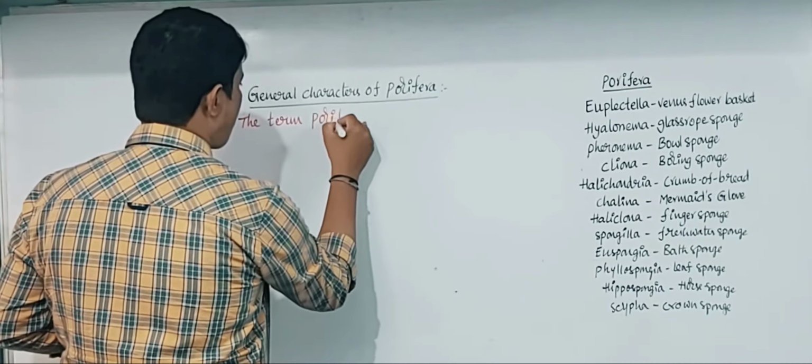In these poriferan animals, the animals are sessile animals that attach to the substratum. The animals which attach to the substratum are sessile animals, and these animals live in water. All are aquatic habitat, but mainly marine animals except two families.